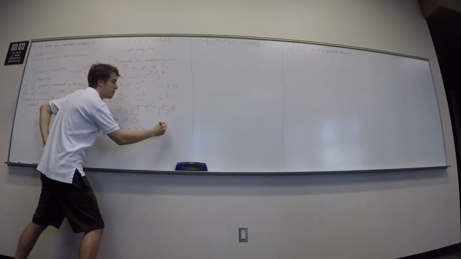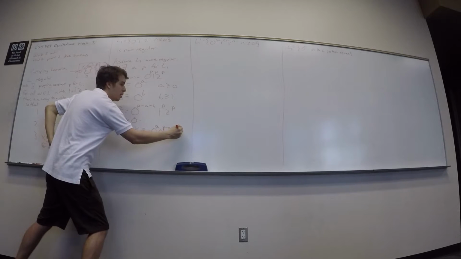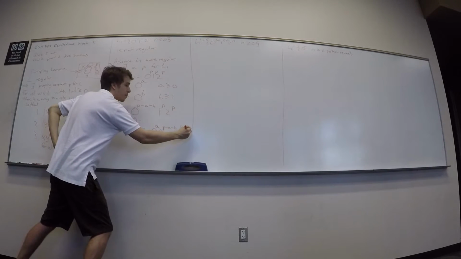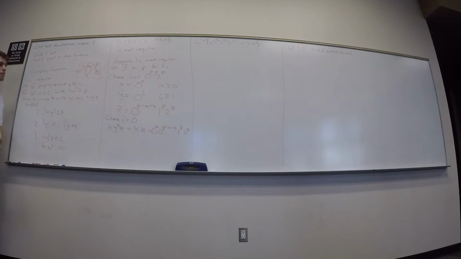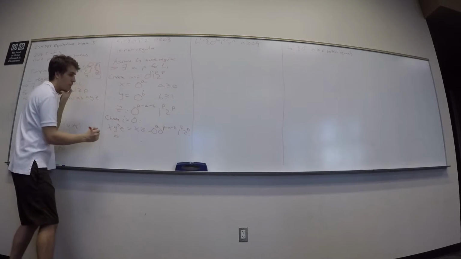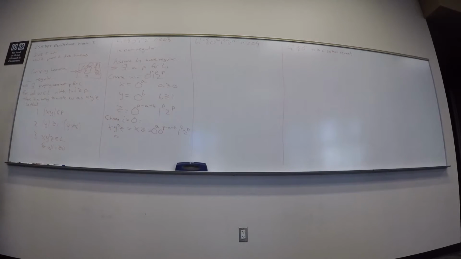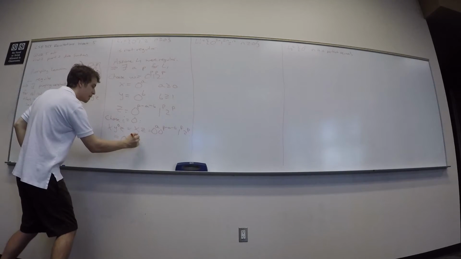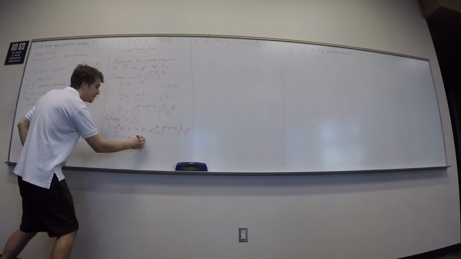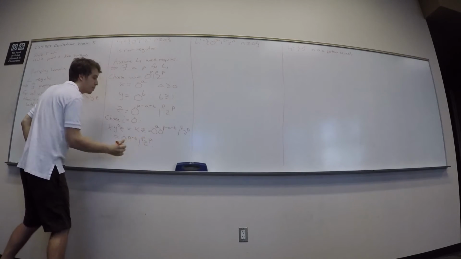So 0 to the p minus a minus b, 1 to the p, 2 to the p. It's just copying things down. How many zeros do I have now? P minus b of them. And I still have all the 1s and all the 2s.